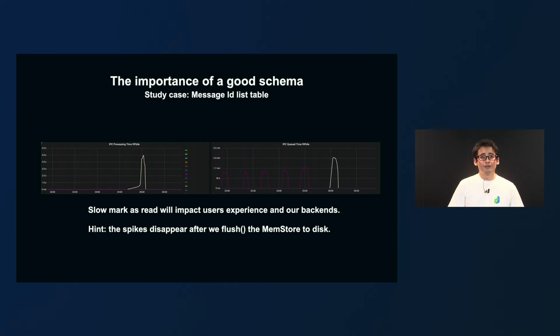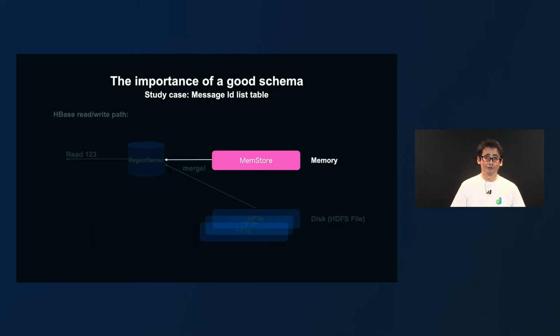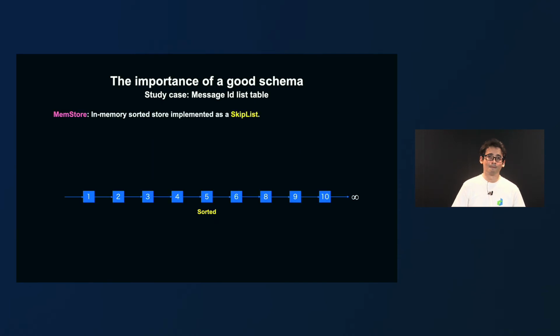So after we deployed this table schema in production, we observed some serious performance spikes. This could have a negative impact on the user experience, so we needed to fix this. But we had one hint, and it is that when HBase flushes the memstore into disk, the performance spikes disappear. So our issue is probably going to be in the memstore. So to understand what was going on, let's see how the memstore works internally.